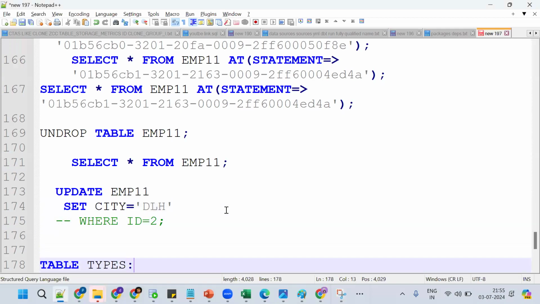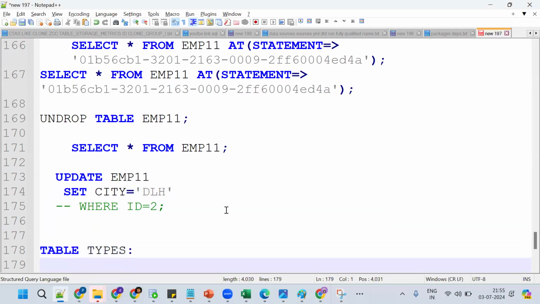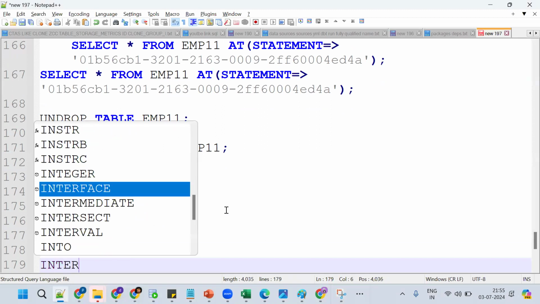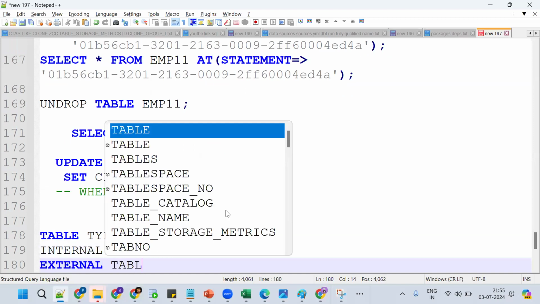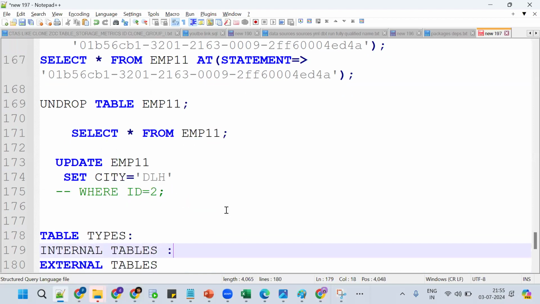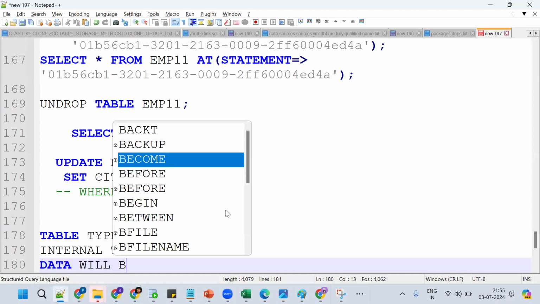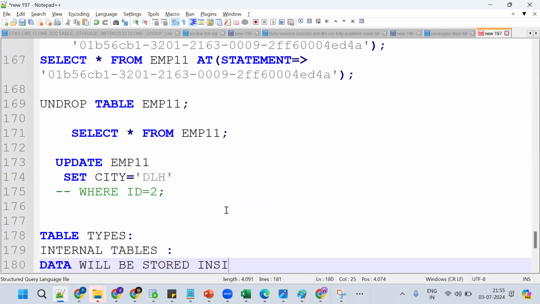Okay, now see here, the concept is the table types. Here we have two types of tables: internal tables and external tables. As of now, internal tables are nothing but tables where the data will be stored inside